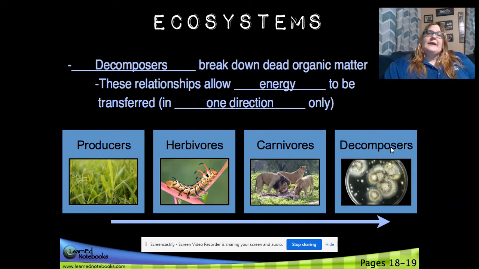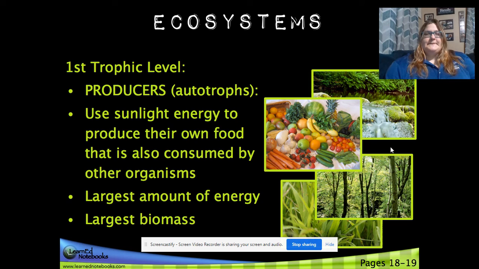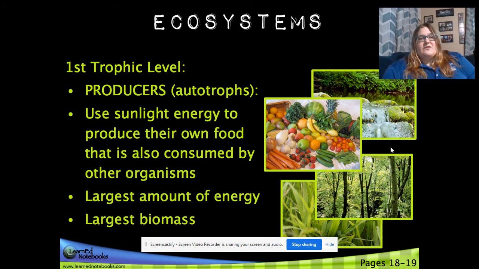Decomposers break down dead organic matter. These relationships allow the energy to be transferred in one direction only. It takes the energy that was in that dead animal, puts it back into the ground to help the plant grow. So you have producers, which make their own food. Herbivores, which eat plants. Carnivores can eat both. Decomposers break everything down. That's the bacteria, the mold, the mushrooms, the fungus, etc. Okay, I just wrote this in my notes section, so if you want to write this down, you can simplify.